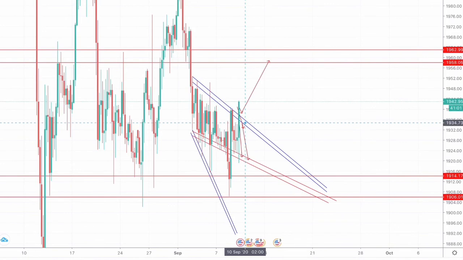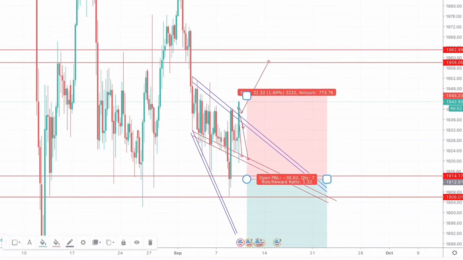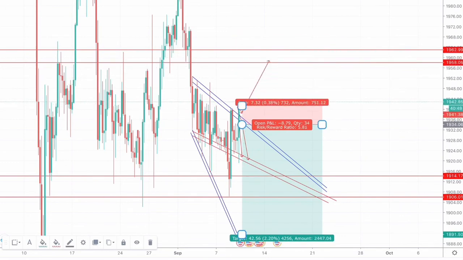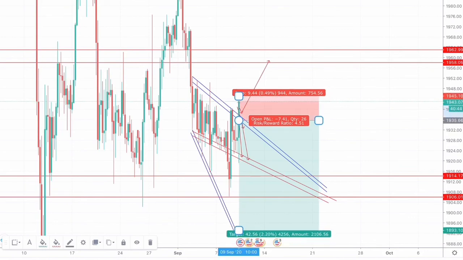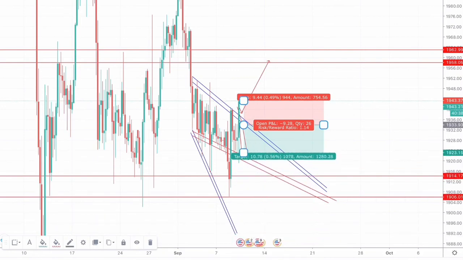Now coming to the bearish scenario: if the market did a fake breakout upwards, we could trigger a sell position with our stop loss placed around 1942 till 1944, with our entry trigger point around 1933, and our take profit at this particular support zone, which is around 1923. This trade will give an extra reward of approximately 1 to 1.5.